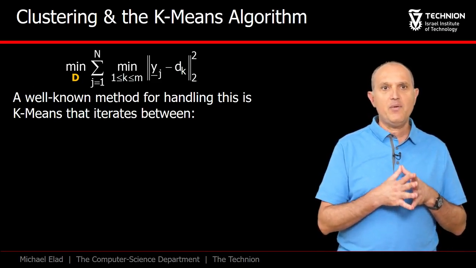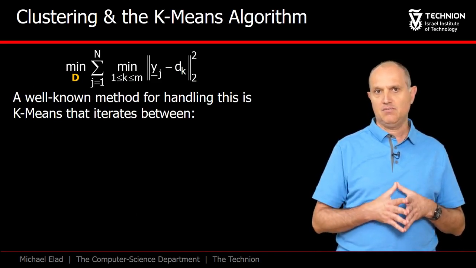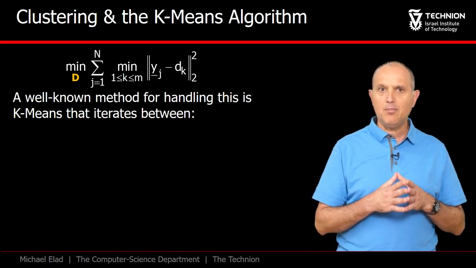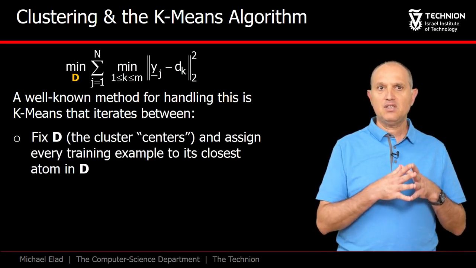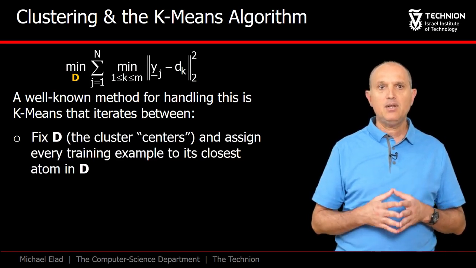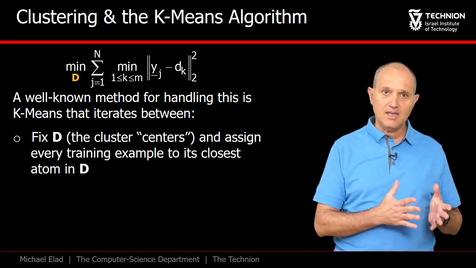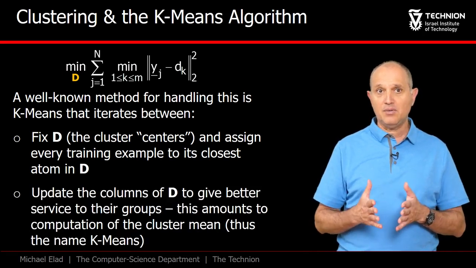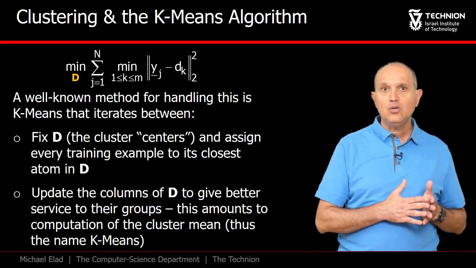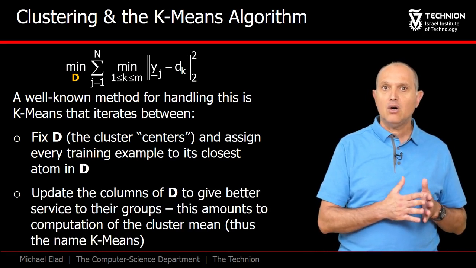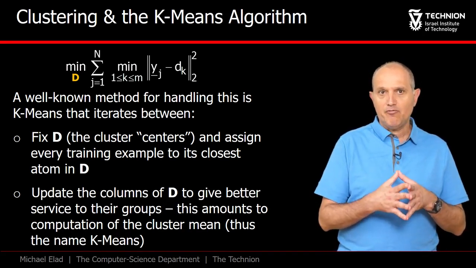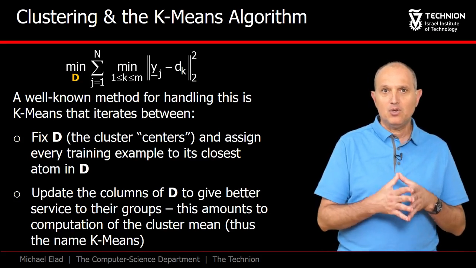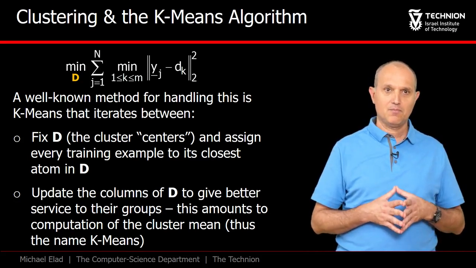A well-known and very effective algorithm is k-means. This algorithm iterates between updating the group assignments and the update of D. Fixing the centers dk, we can simply assign each example to its closest atom. And fixing these assignments, we can update each dk to be the center of mass of the elements belonging to this group. This center of mass is nothing but the mean, which explains the name of this algorithm.